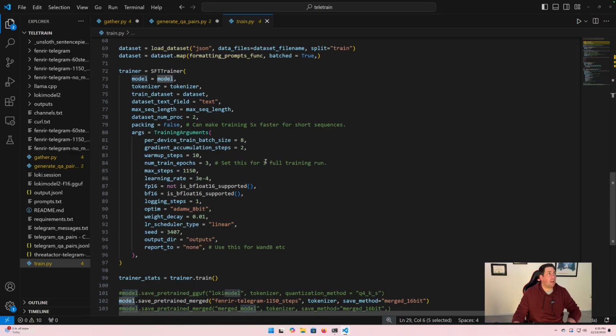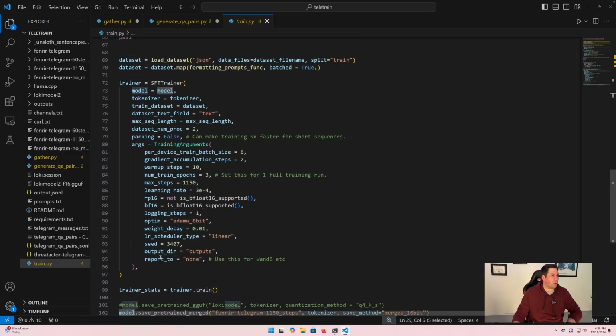Down here is where we're actually training. And all these are hyperparameters. When you train, there's all kinds of different things that you can do. But one of the things I'll call out is number of epochs. An epoch is how many times each row of data is actually used for fine tuning. If this was set to 0.5, that means that only half of our data would actually be used in the fine tuning. For me, when I was doing this, I did 3 epochs. So that means that the training went through the data set 3 times.